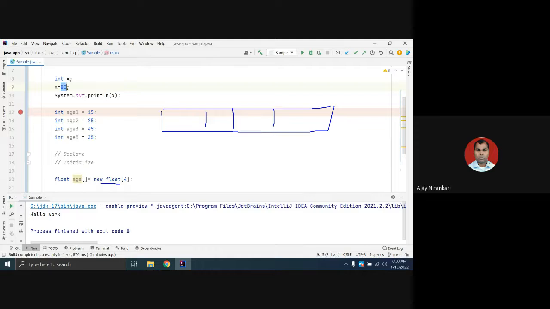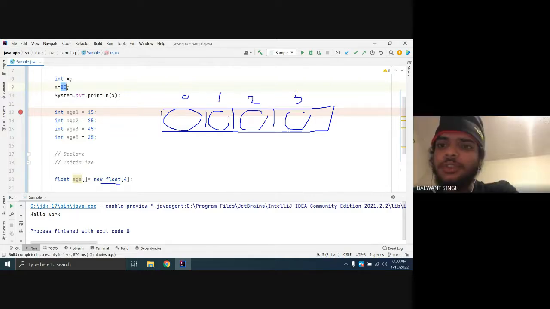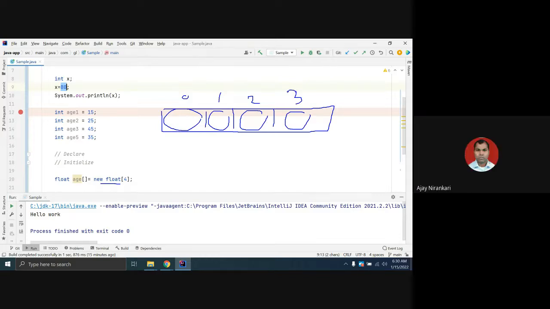Java internally gives each element an index. Java says this is position 0, this is position 1, this is position 2, and this is position 3. So whenever you are going to store some value here, you have to use this index.